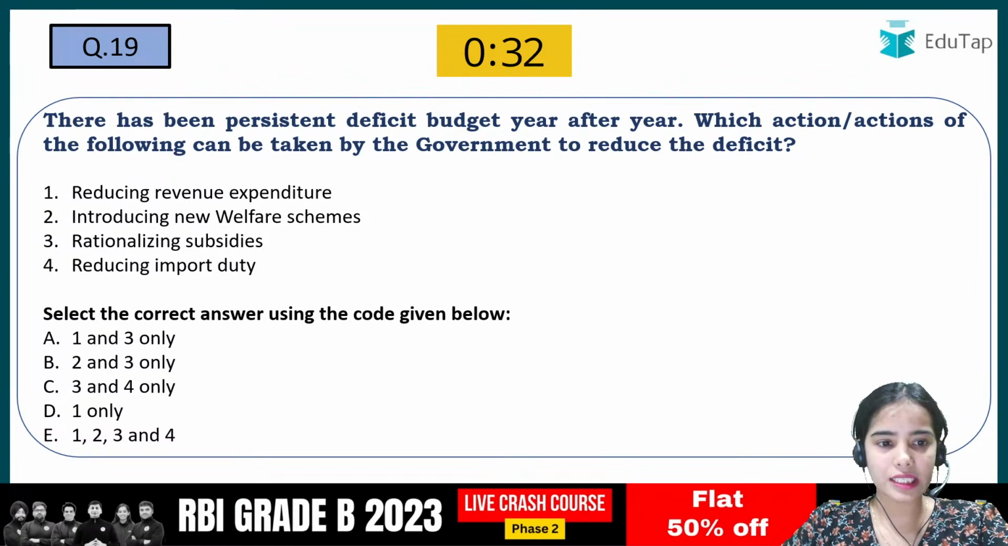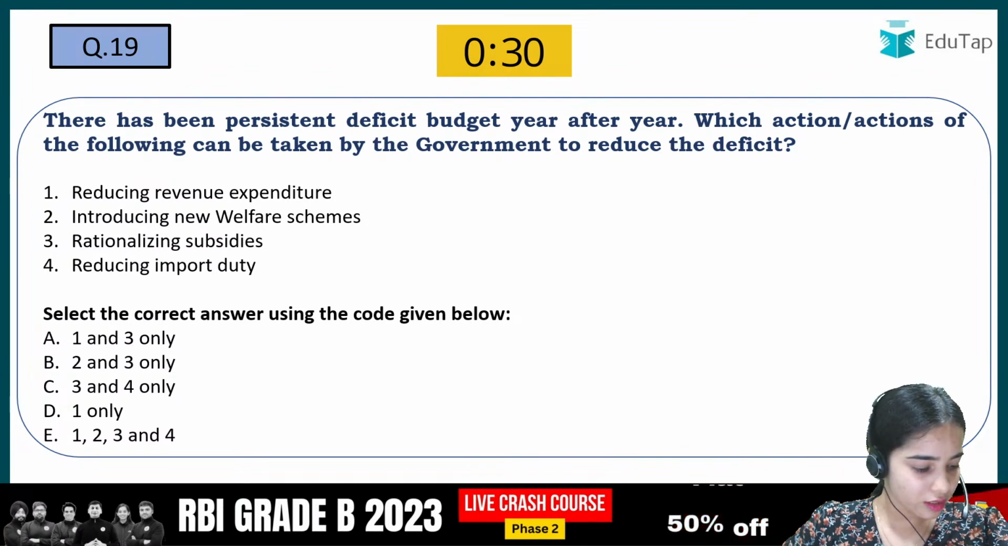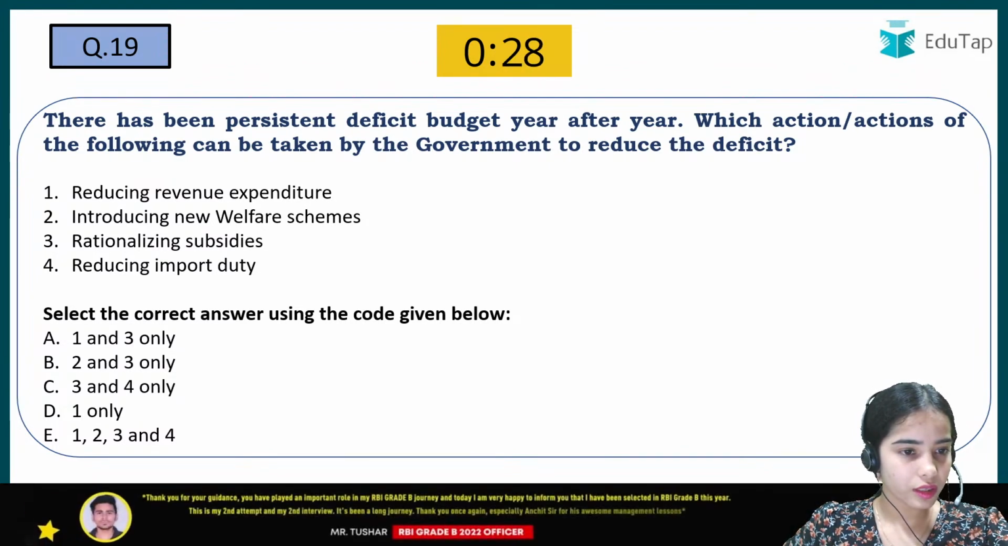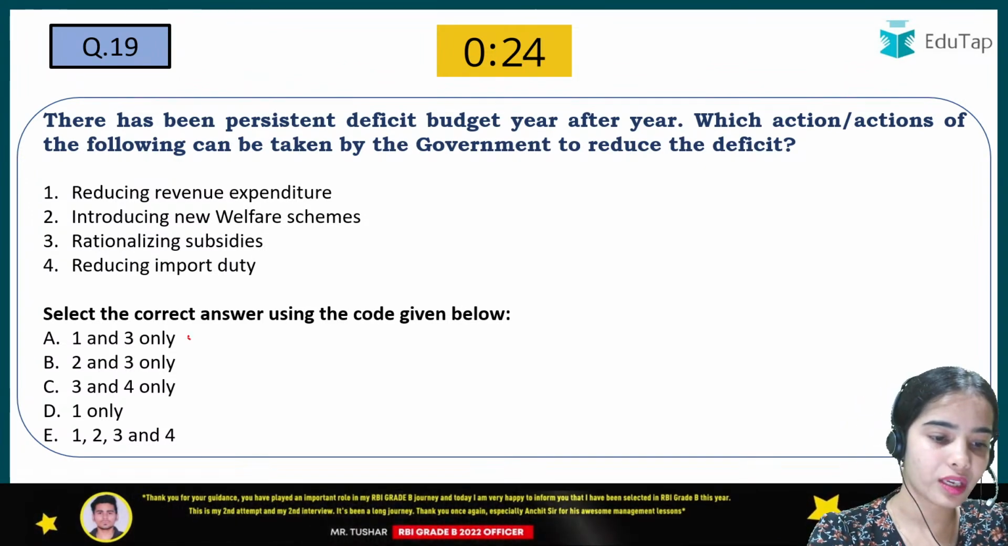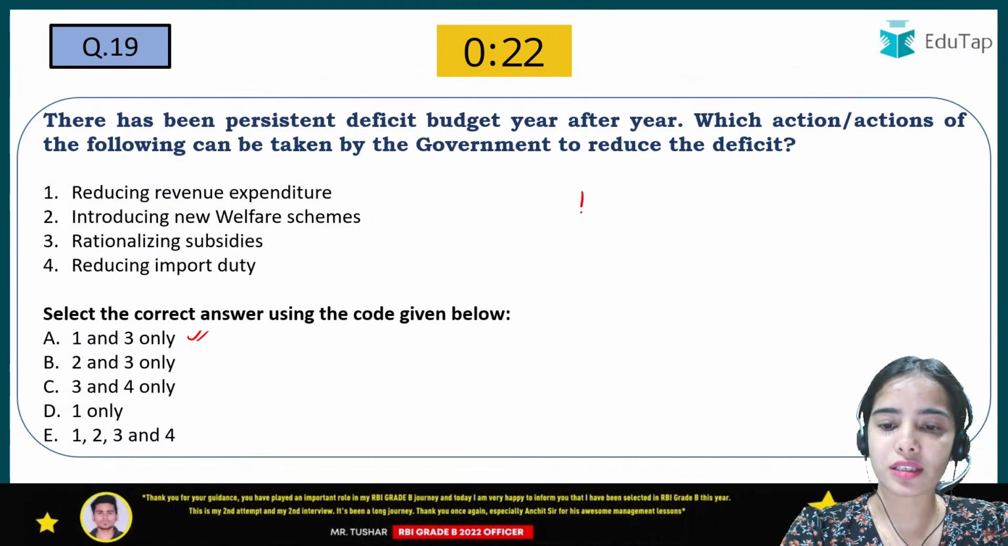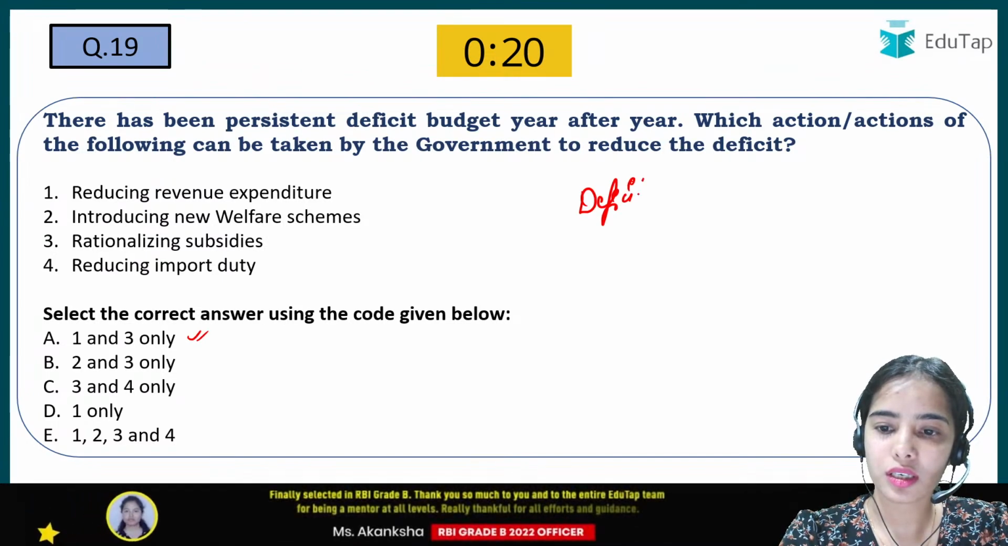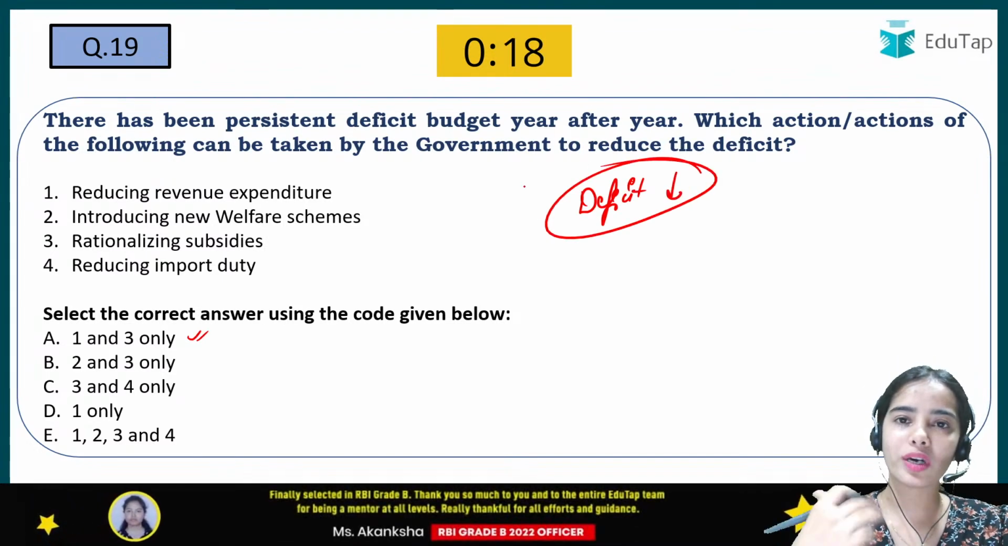Okay, I am getting the answer B and that is not correct. A, yes. A is correct. So here, deficit. To reduce the deficit, what should be done?